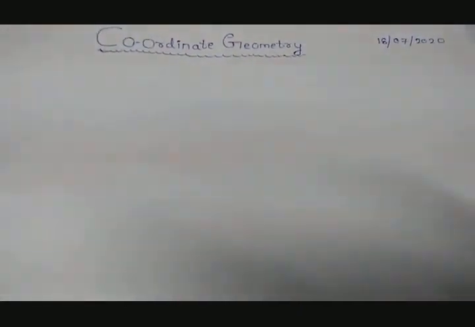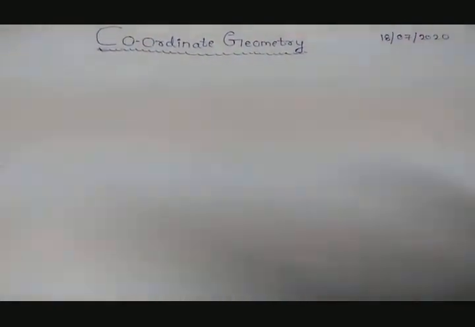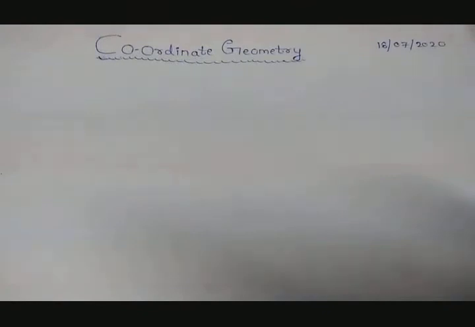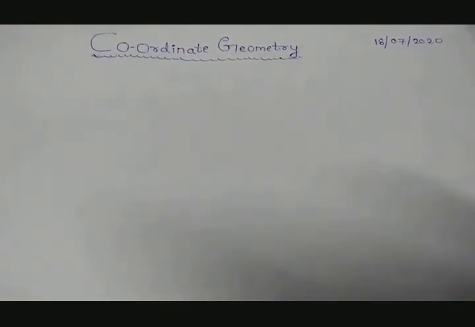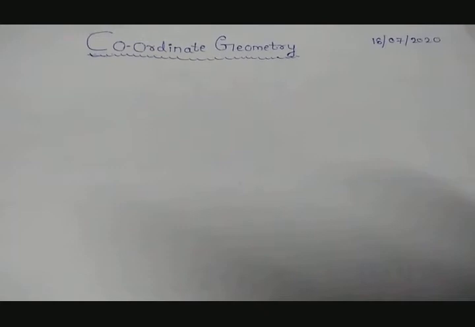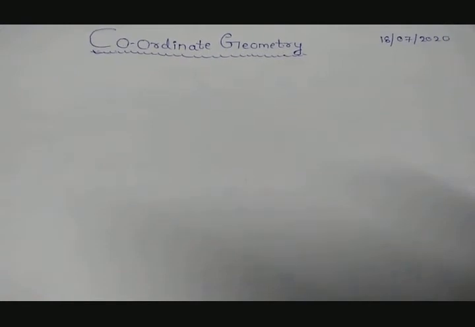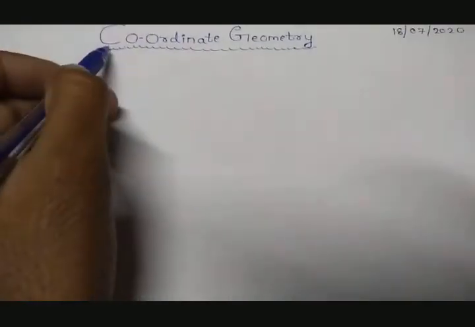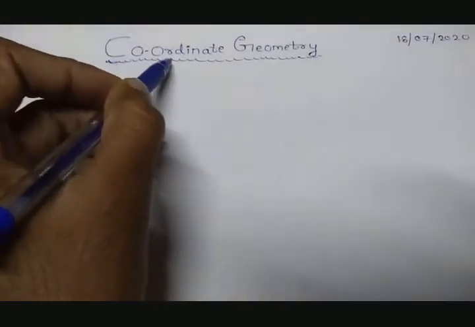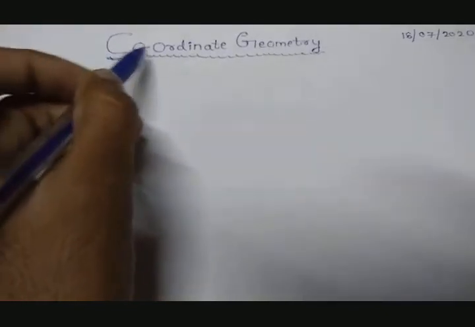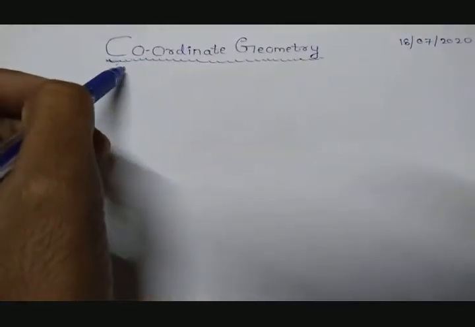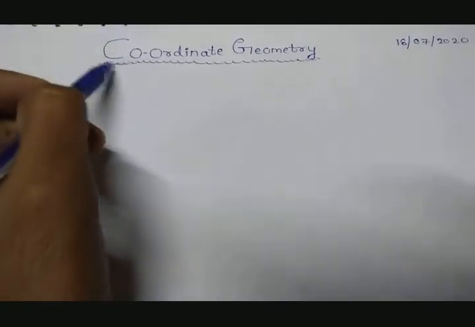Good morning everyone. So in this class we will be studying a new chapter, that is coordinate geometry. I know you are familiar with the word geometry. That is, geometry is nothing but a branch of mathematics that deals with the study of shapes. Now the thing which is new to you is coordinate. So coordinate can be split up as co and ordinate. So co means two or more and ordinate means axis. So coordinate geometry is nothing but the geometry which deals with two or more axes.